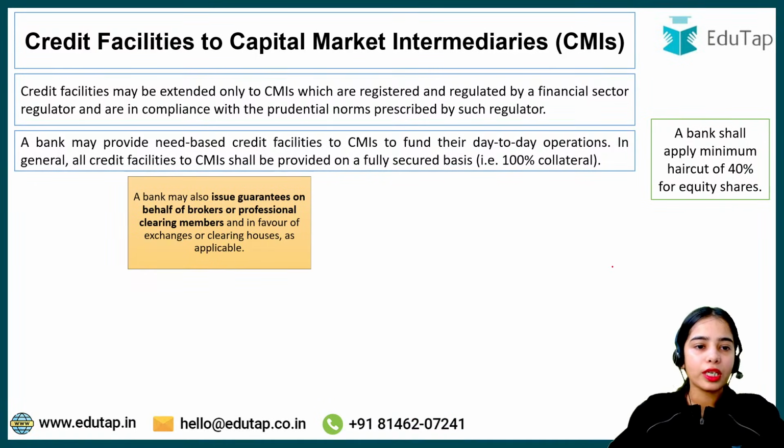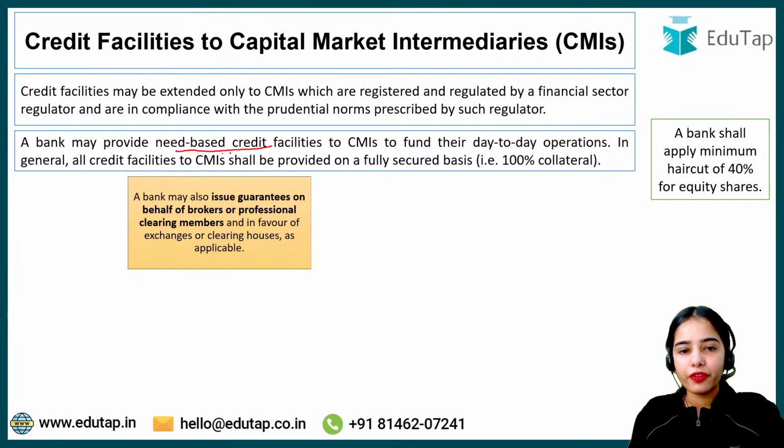Now coming to the next one. So here I hope this is clear that if the bank is providing the credit facility to the capital market intermediary, a collateral has to be taken, that is 100% of the value of the loan. Now, a bank may also issue guarantees. A bank can also issue guarantees on behalf of the brokers or professional clearing members and in favor of the exchanges or clearing houses as applicable.